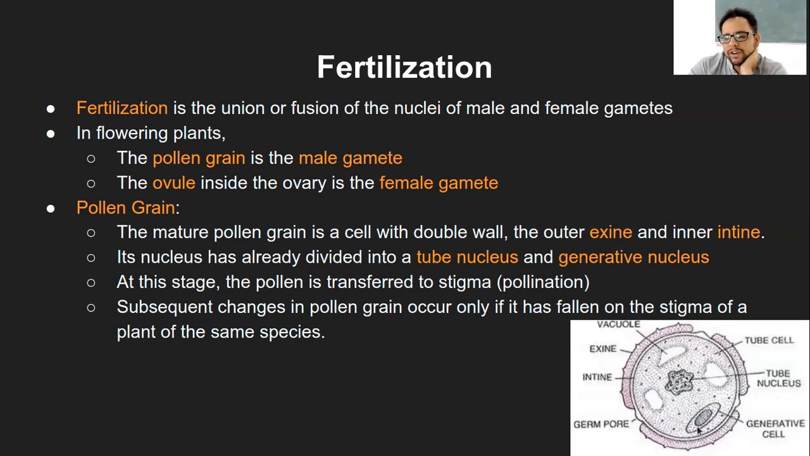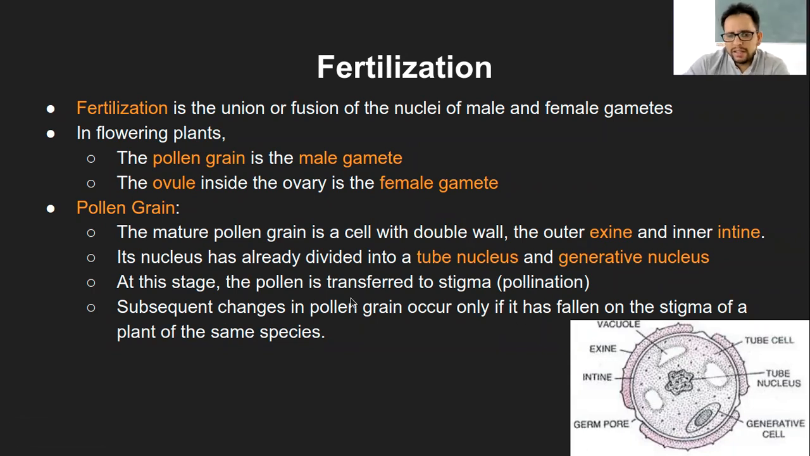Now this generative cell is actually a wrong label. Ideally it should be a generative nucleus, because within a cell there cannot be another cell. It has to be the generative nucleus. So that is what is wrongly mentioned in this diagram, but I guess you can relate it. So, sir, the generative cell is the one that fuses with the ovule? Yes. Okay.